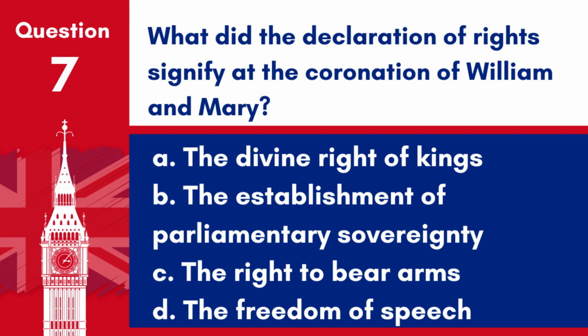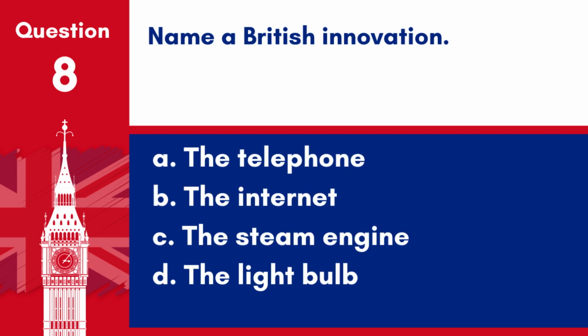Question 7. What did the Declaration of Rights signify at the coronation of William and Mary? A. The divine right of kings. B. The establishment of parliamentary sovereignty. C. The right to bear arms. D. The freedom of speech. Answer. B. The establishment of parliamentary sovereignty. The Declaration of Rights, read at the coronation of William and Mary, signified the establishment of parliamentary sovereignty over the monarchy.